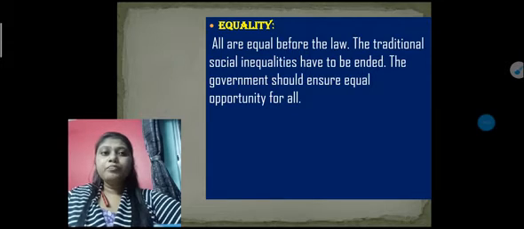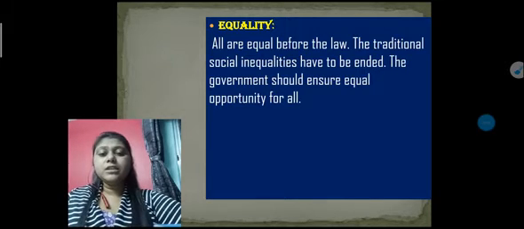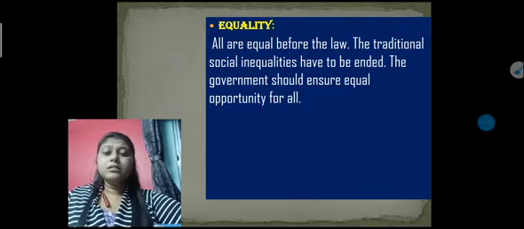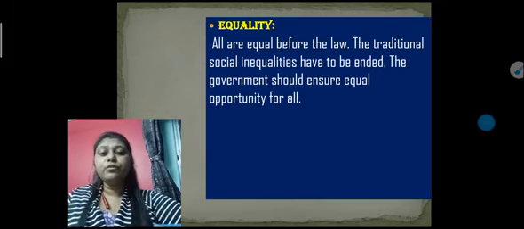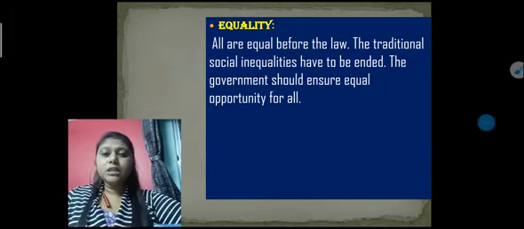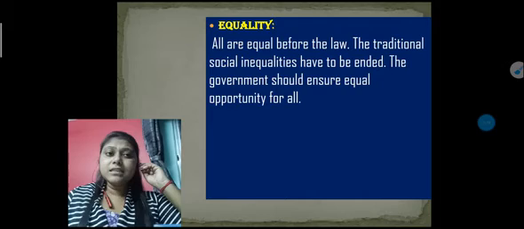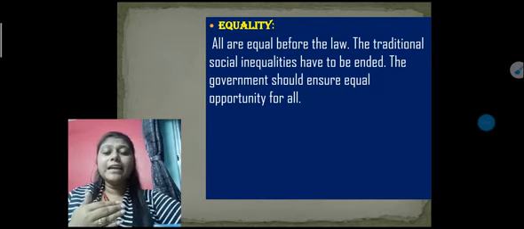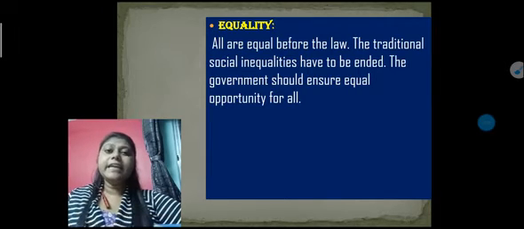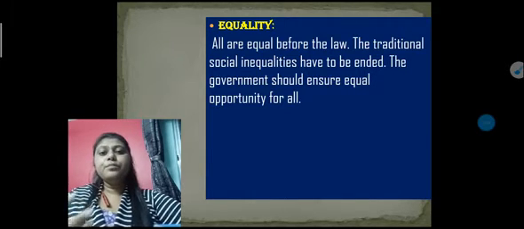Under the first fundamental right, that is the right to equality, we are all equal in the eye of the law. Traditional social inequalities, where discrimination was going on, and evil practices like untouchability, have been ended and totally removed from our society, so that we somehow reduce inequalities by removing these evil practices. And the government should ensure that everyone in our society gets at least an equal amount of opportunity, so that they can flourish and improve their standard of living.